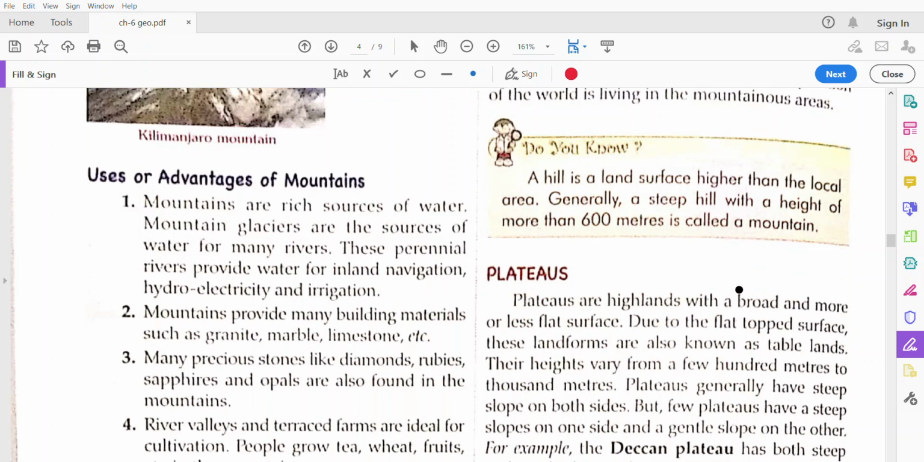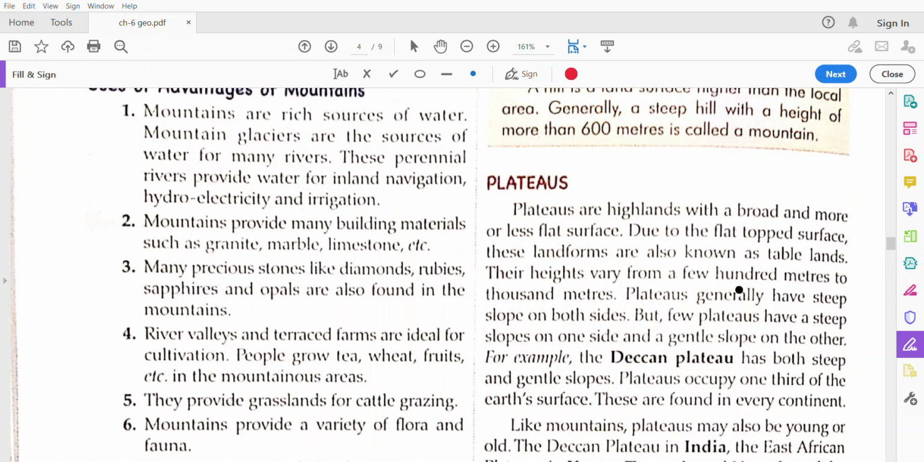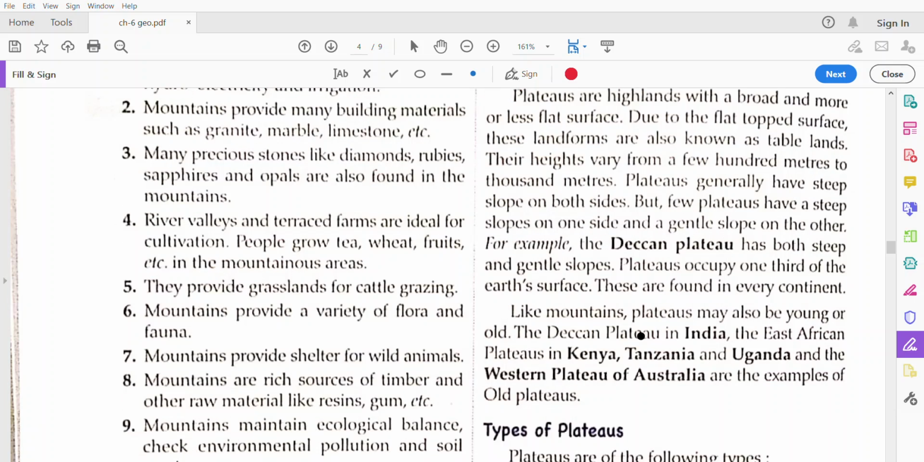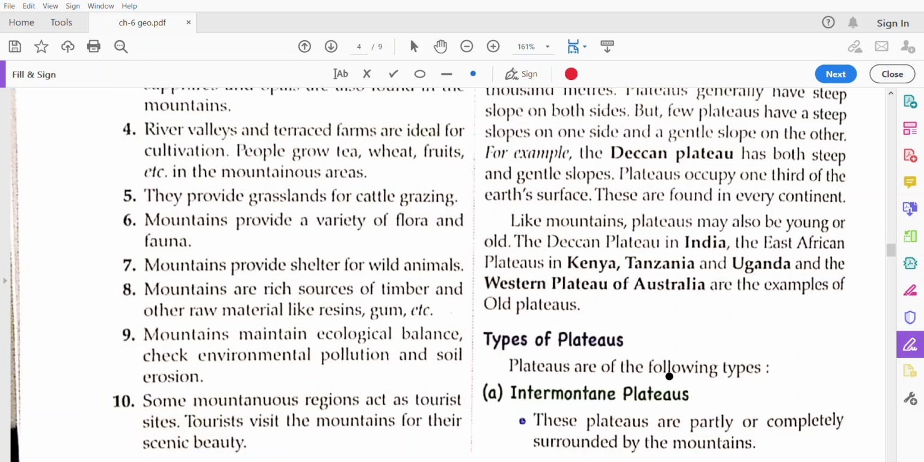Now we will talk about the plateau. As you know, these are flat tablelands raised above the surrounding area, and that is called a plateau. In India, there is the Deccan Plateau. The example is the Deccan Plateau in the center of India, and in Kenya, Tanzania, Uganda, and the Western Plateau of Australia are examples of the old plateaus.